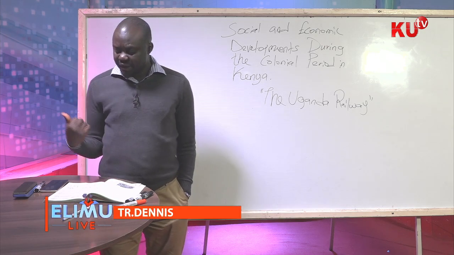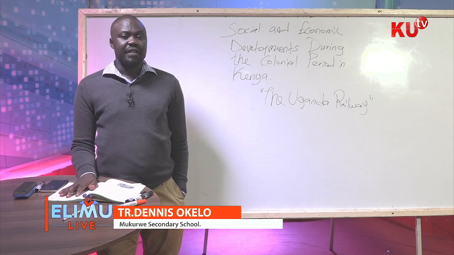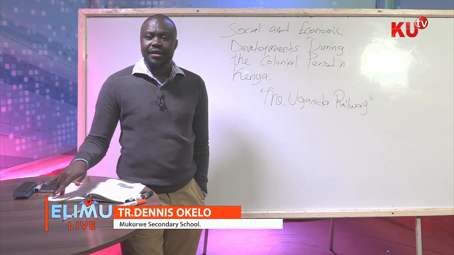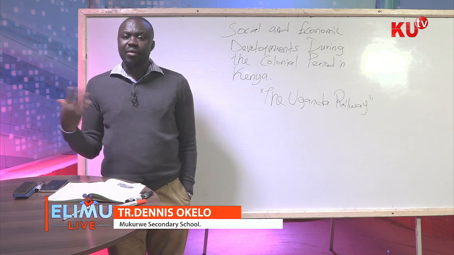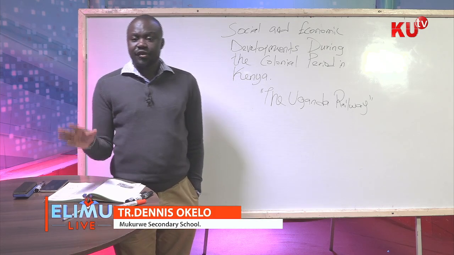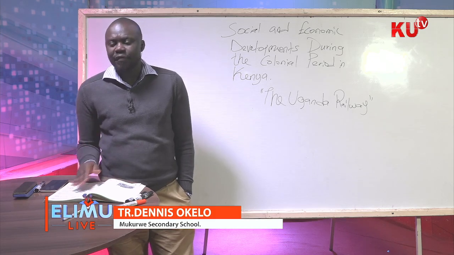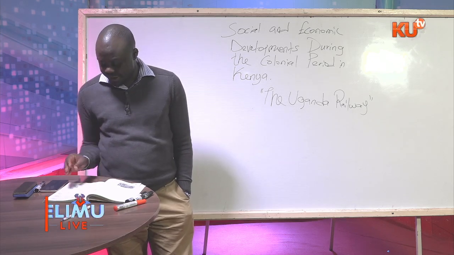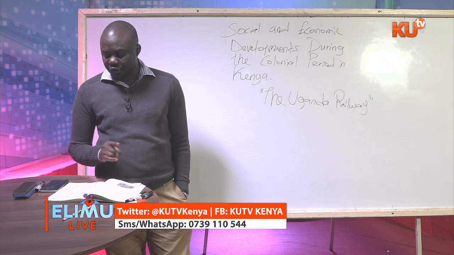The presence of these Christian missionaries also led to far-reaching consequences for the Africans, both economically and socially. In the next lessons, I'll tell you how missionaries developed hospitals and schools, and how they led to the further education and enlightenment of the native Africans within the British East African Protectorate. It also led to the development of transport and communication.